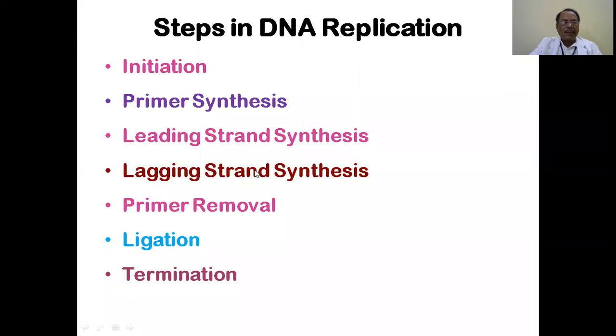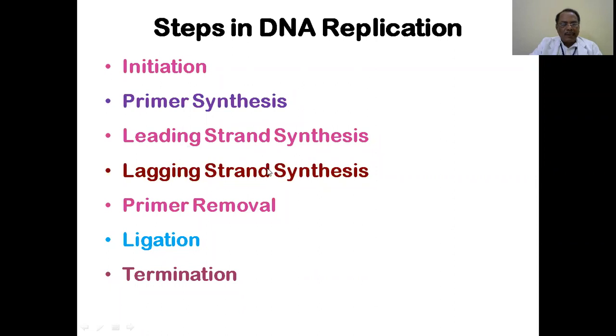The enzyme that joins one nucleotide to another nucleotide is DNA polymerase.